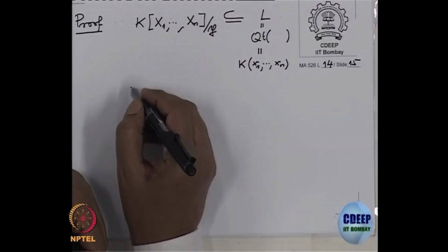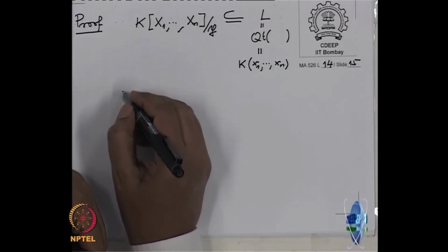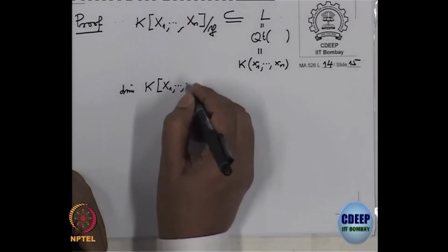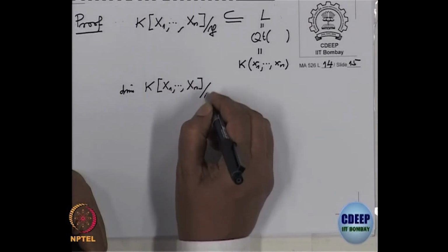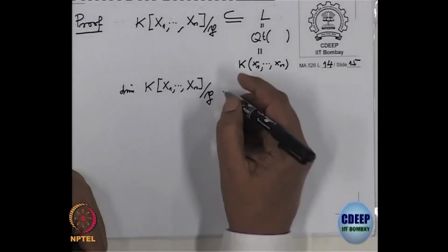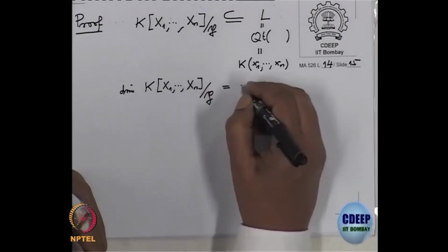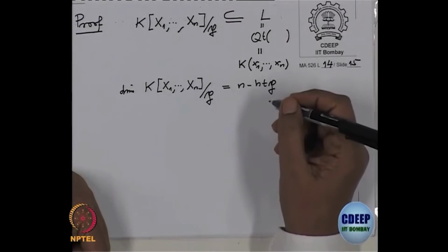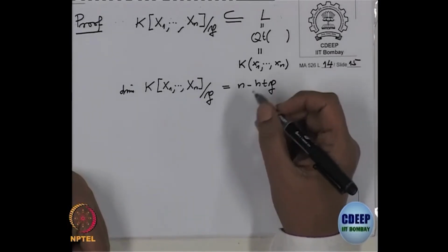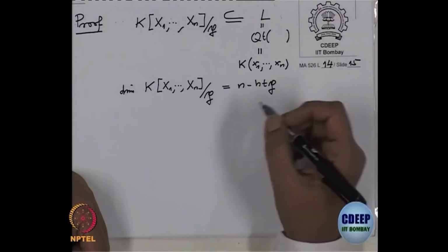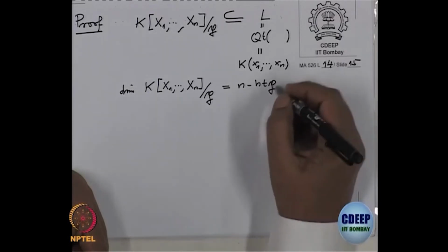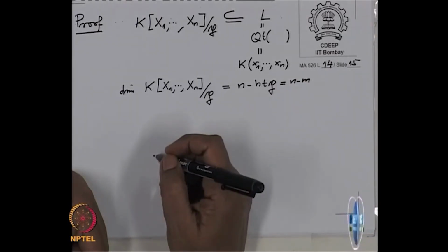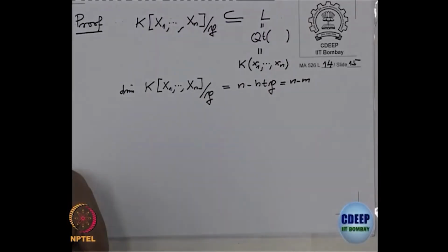The dimension of k[x1 to xn] mod P will be equal to n minus the height of P. If you remember, this is from when we did the normalization lemma and then several corollaries of that. So this is n minus m, where m is the height of the prime ideal we are taking.